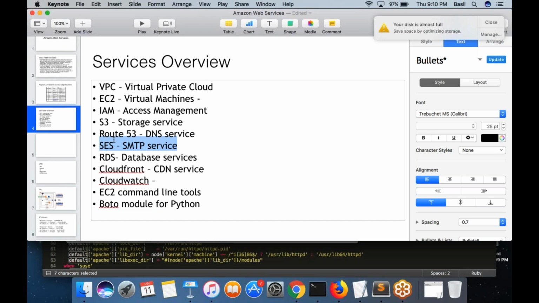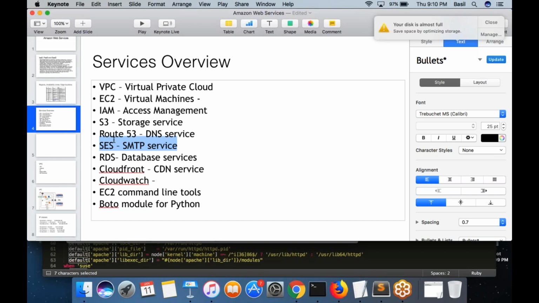Or maybe think about Flipkart. When you place an order in Flipkart, it wants to notify you through email about your order. So there can be many situations where from your web application or from your software you want to send out an email.